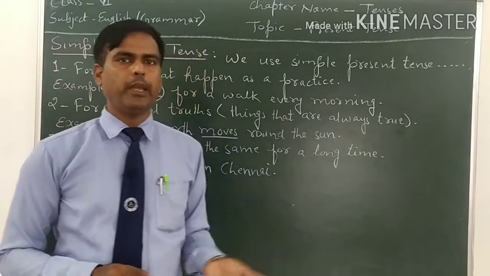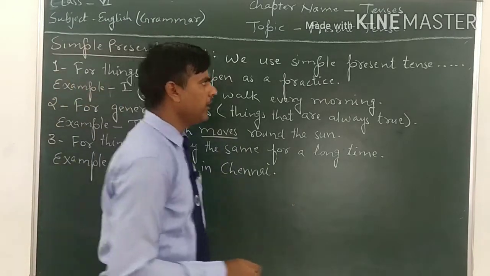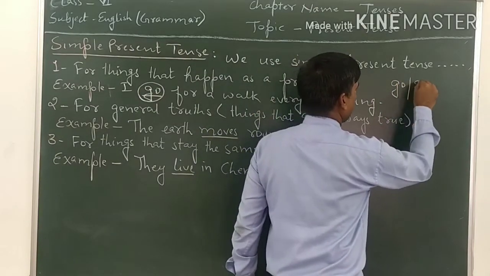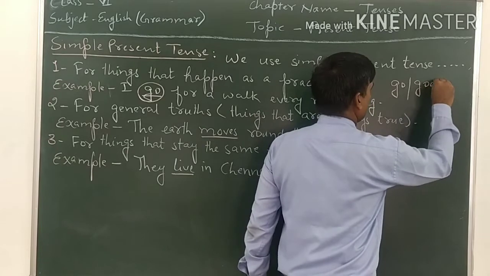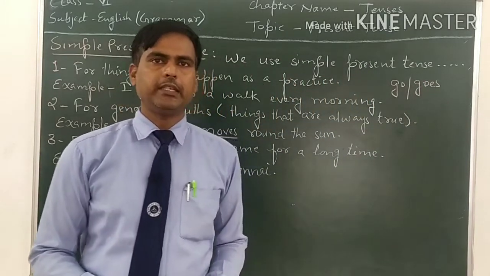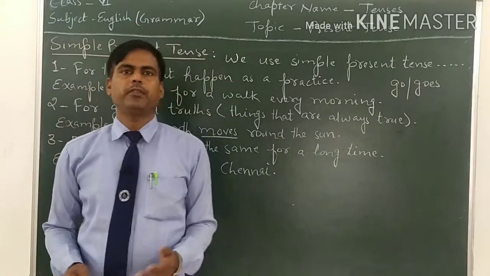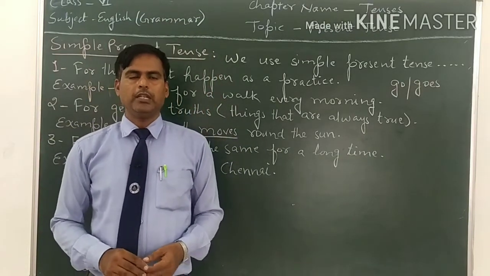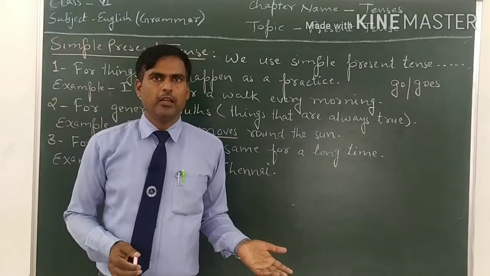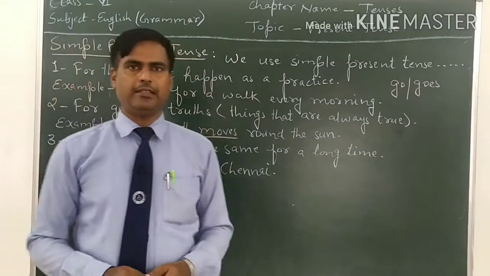If we want to make it singular, we add s or es in the verb. For example, the verb is go. If we want to make it singular, we add es. We have studied these things in previous classes. In this class, we are not going to study these things. We are going to study the usage of the tense.